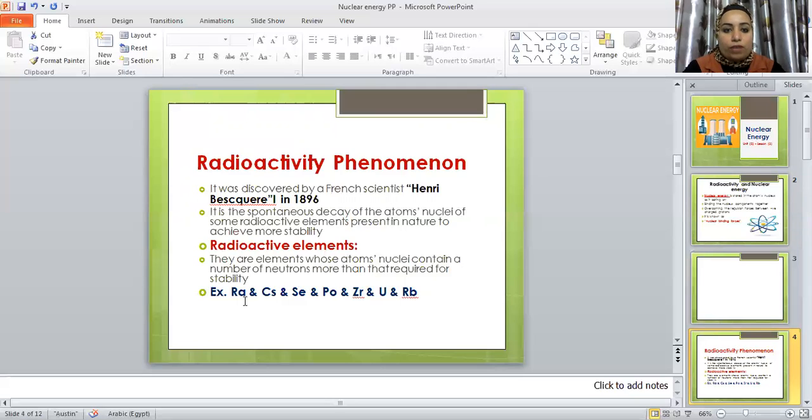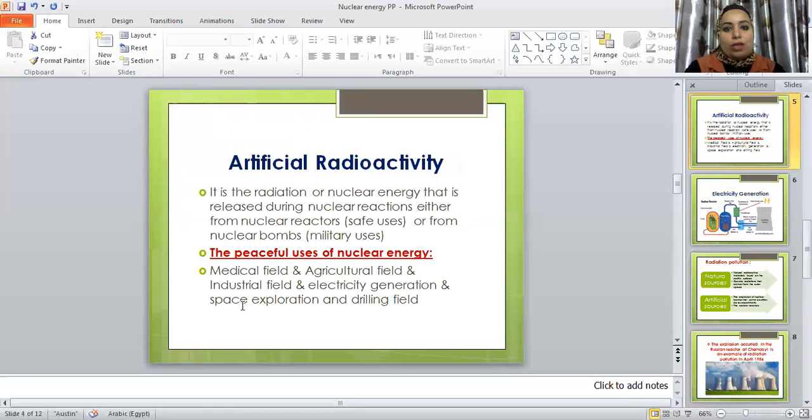For example, radium, cesium, selenium, polonium, zirconium, uranium, rubidium. The most famous radioactive element is uranium. I think all of you have heard about uranium. They are radioactive elements naturally present in our environment. Easy? But we can also get artificial radioactivity.